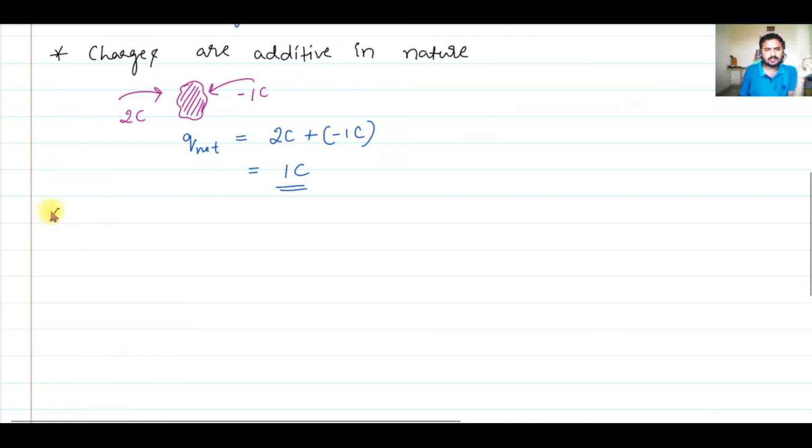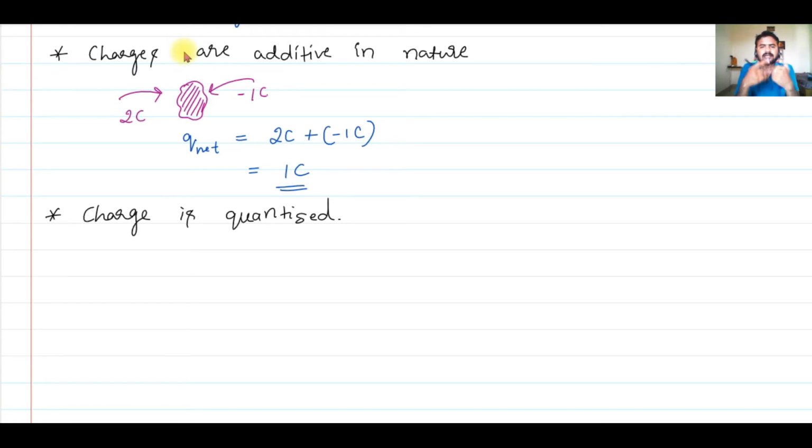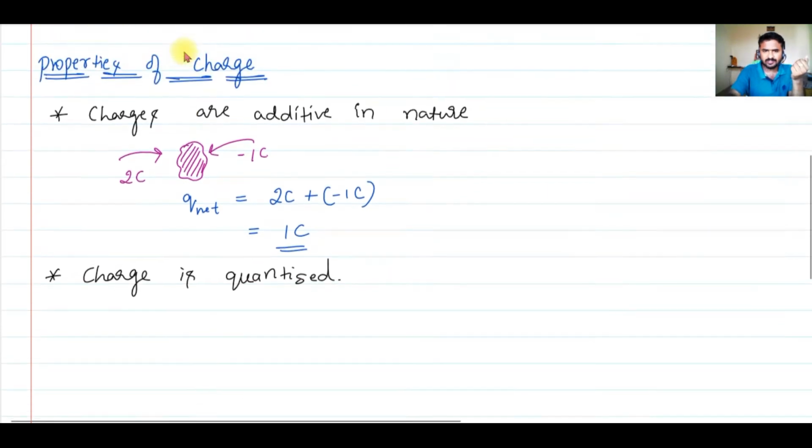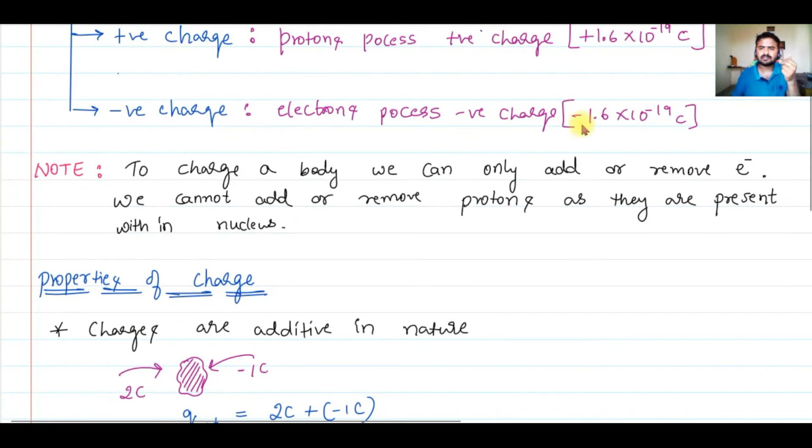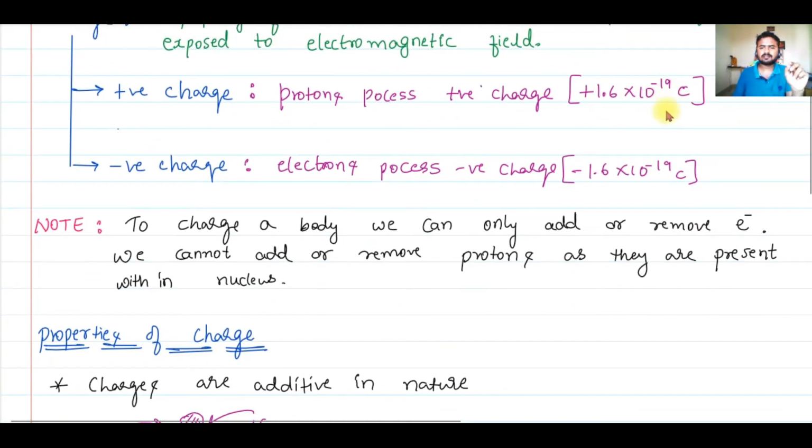The next property that we're going to discuss is charge is quantized. What do you mean by charge is quantized? It just means the total charge of a body is an integral multiple of basic charge. What is the basic charge? The basic charge is the charge of an electron or charge of a proton, which is 1.6 into 10 to the power of minus 19 coulomb. You cannot have half of this. You can have an integral multiple of this basic charge.